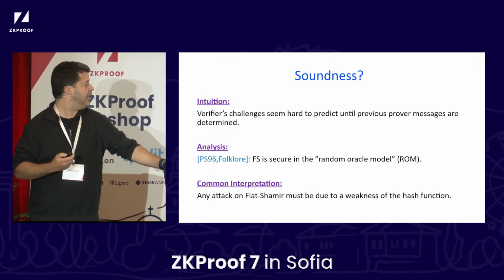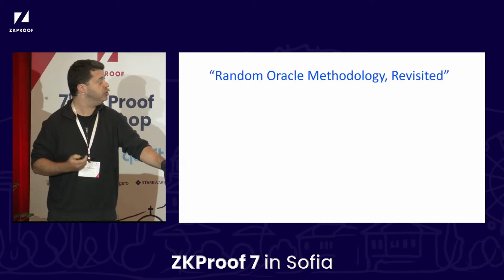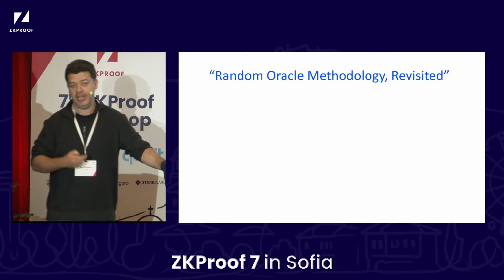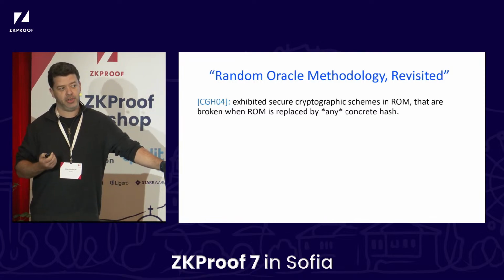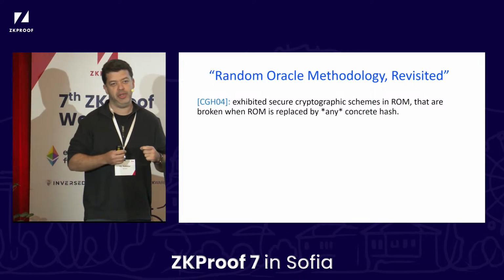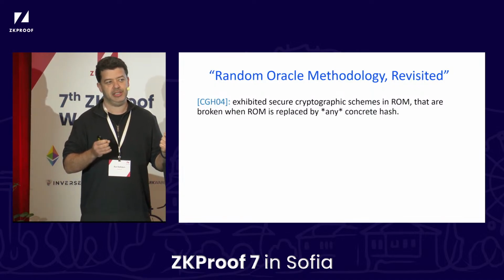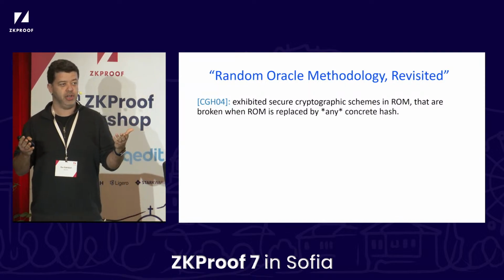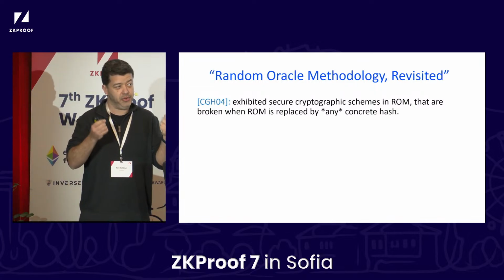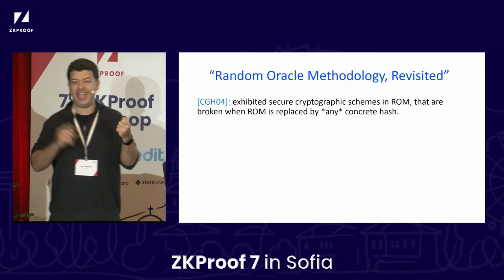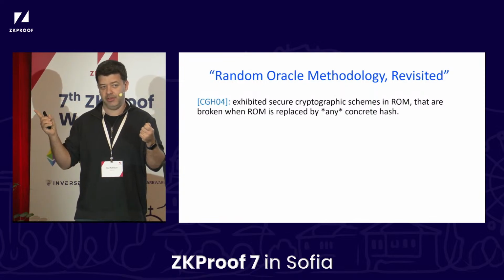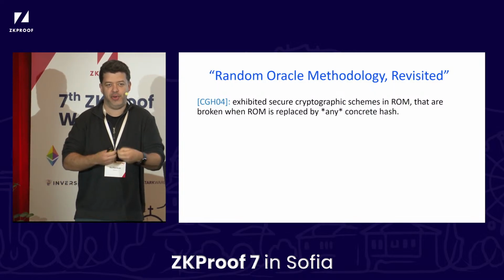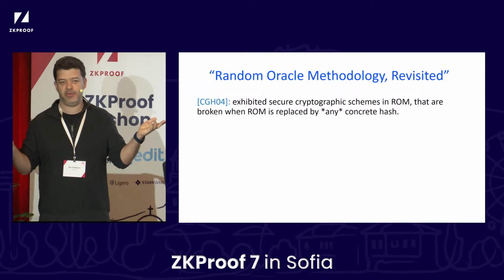But this interpretation was challenged in a beautiful work about 20 years ago, a paper called The Random Oracle Methodology Revisited. It's by Ran Canetti, Oded Goldreich, and Shai Halevi, who showed the following remarkable fact. They constructed some particular cryptographic schemes and proved that they are secure in the random oracle model. But what they also showed is that if you take these schemes and replace the random oracle by any hash function, no matter what, the resulting scheme is broken.